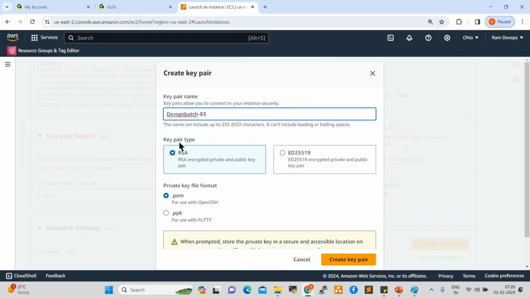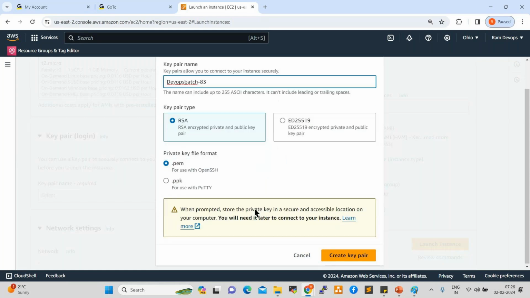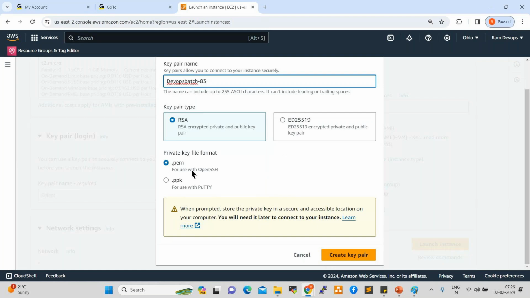Now, key pair type RSA, and they are giving some private and public key pair. So encrypted key, private and public, right? Select the default one only and select PEM only, dot PEM. What is PEM? What is PPK? Wait for a few sessions. Tomorrow, maybe Monday, I will explain this. So select only PEM here. Select the default one, click on create key pair.